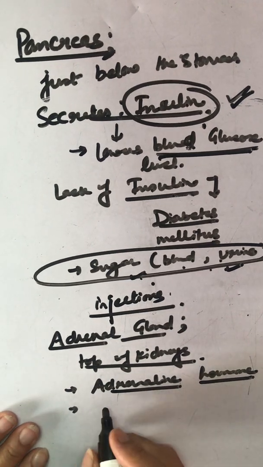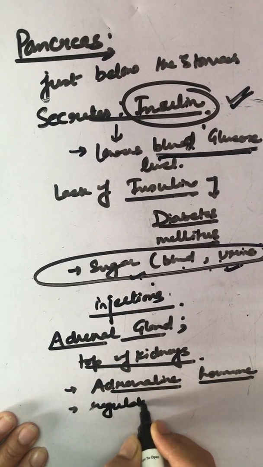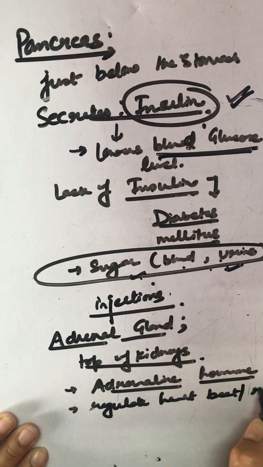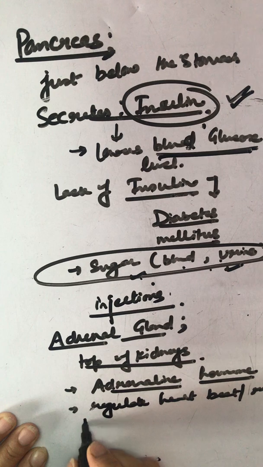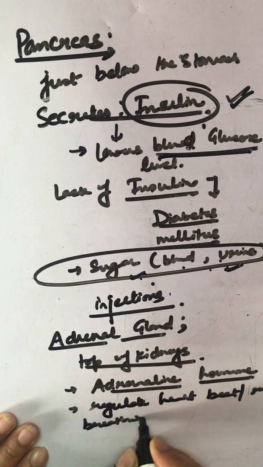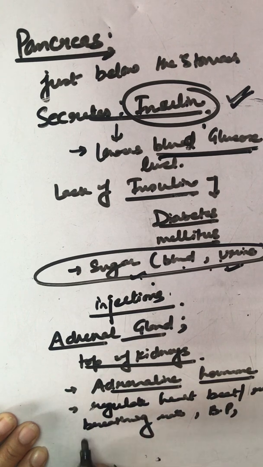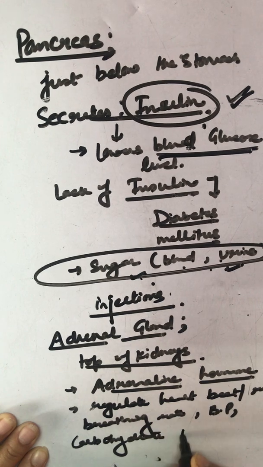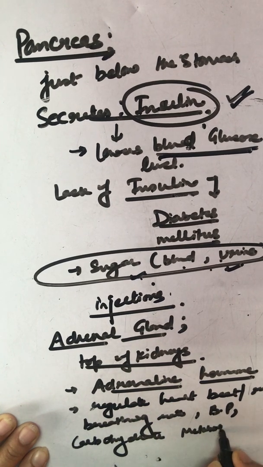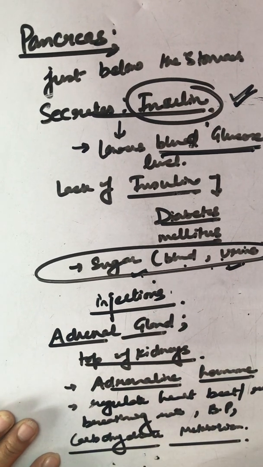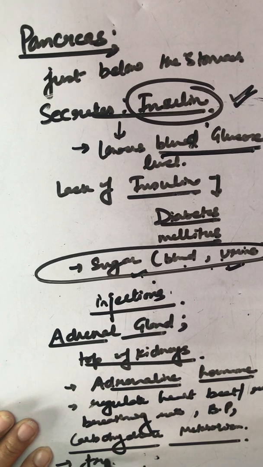Then the function is to regulate heartbeat, that we say heart rate, breathing rate, then blood pressure, then carbohydrate metabolism, and this is always secreted whenever a person is frightened.